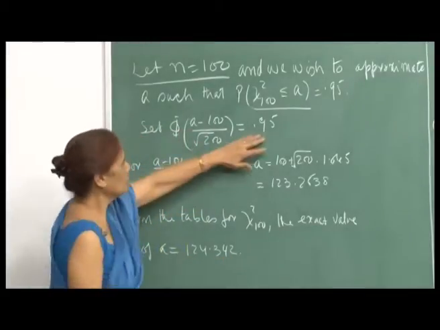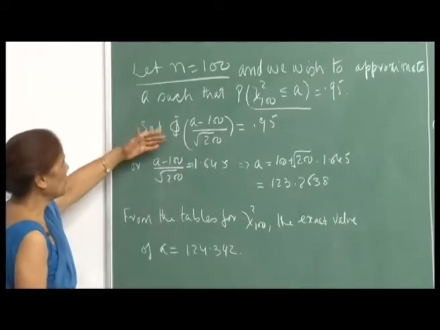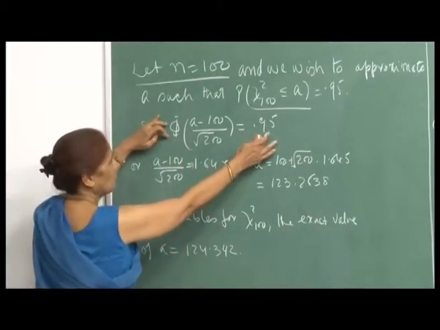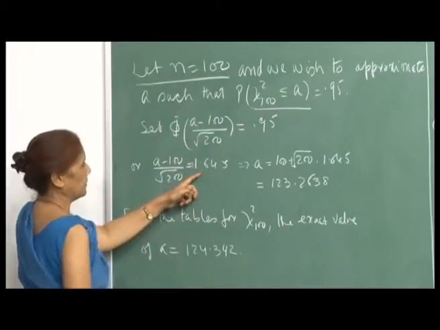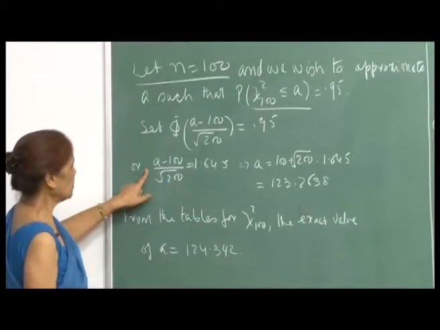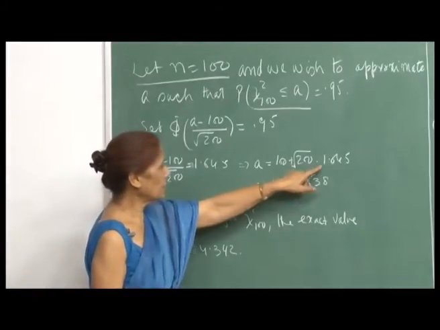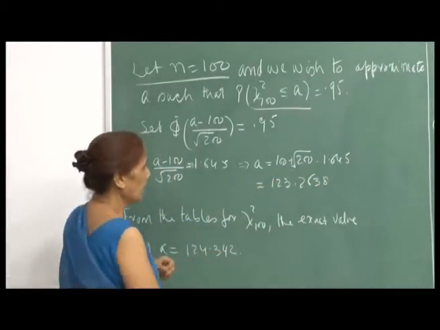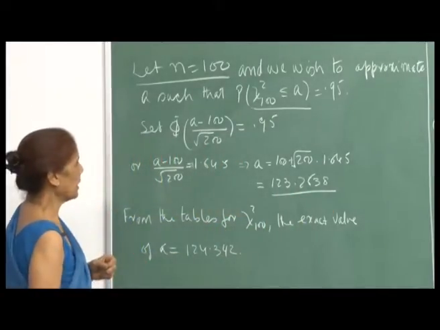So, if you put this equal to 0.95, then by the standard normal tables, the 0.95 probability corresponds to this value being equal to 1.645. Therefore, you equate these two numbers, and that gives you A equal to 100 plus root 200 into 1.645, and that comes out to be 123.2638.